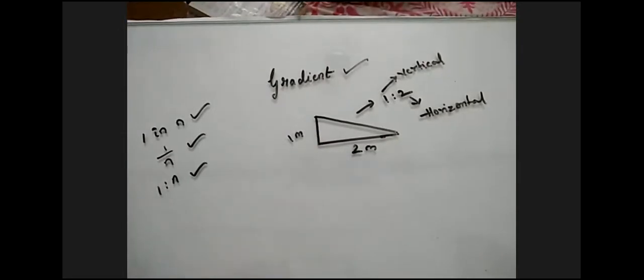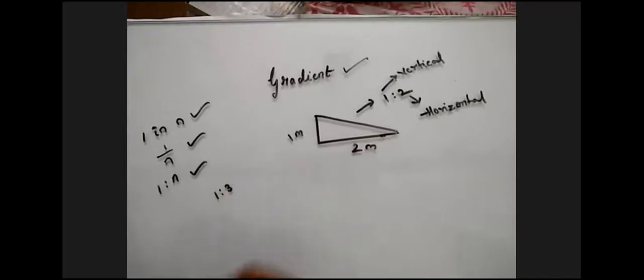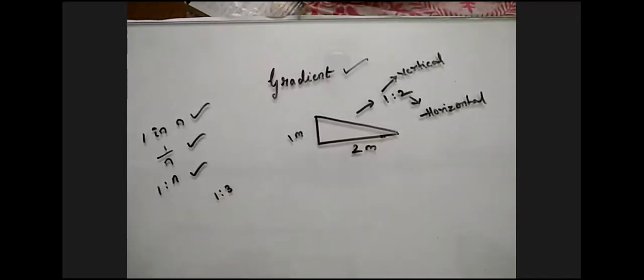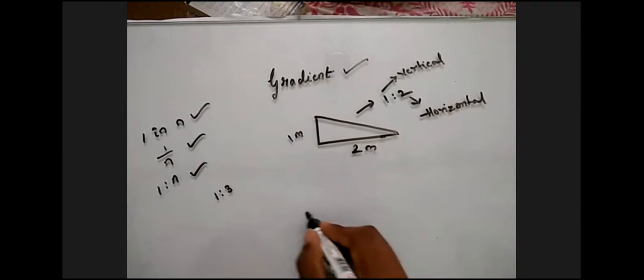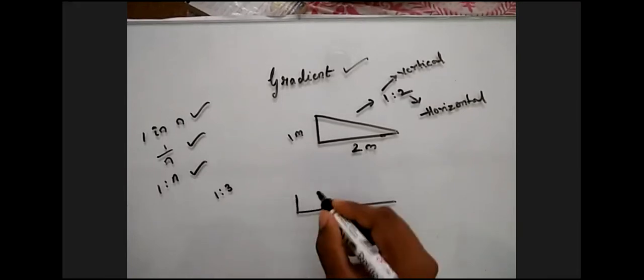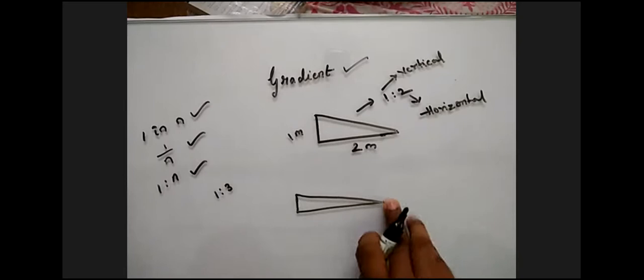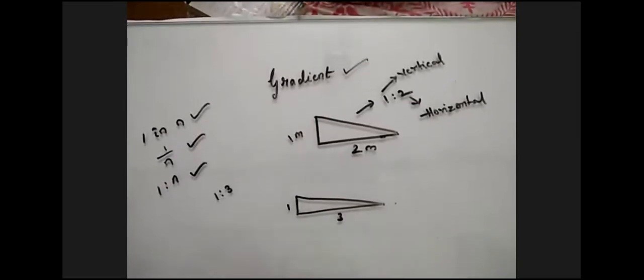You got this? And what is meant by 1:3? Tell me guys. For 3 horizontals, there is only 1 vertical. This is 3 and this is 1. Say for example, I want to say 1:30.